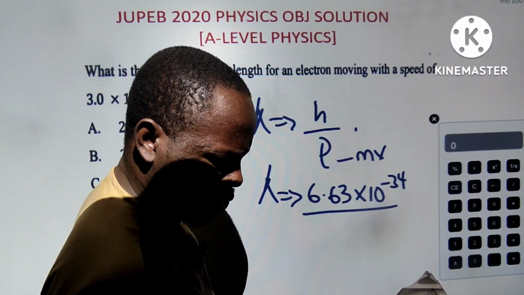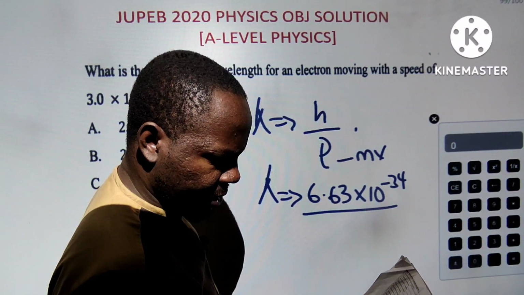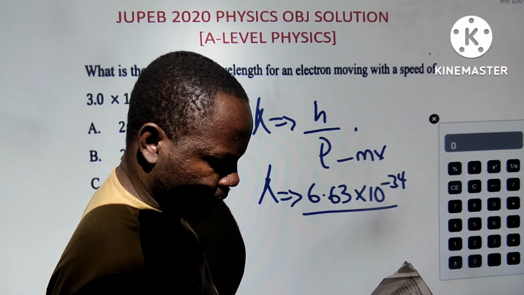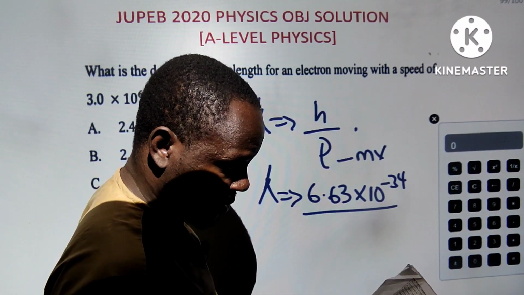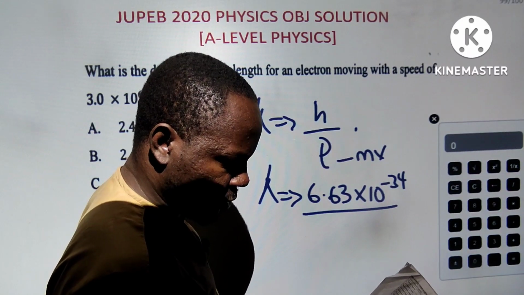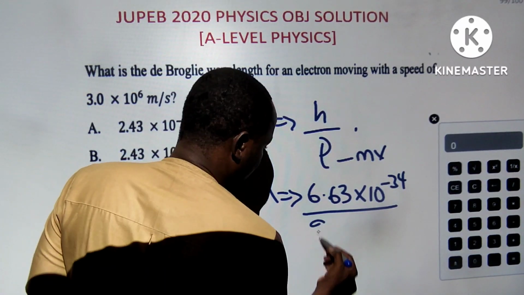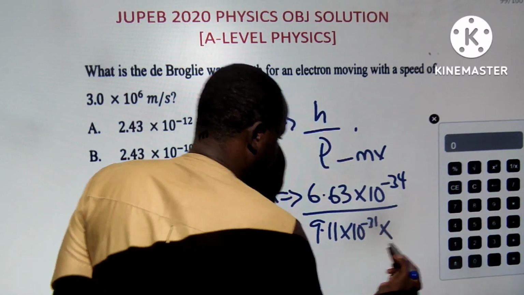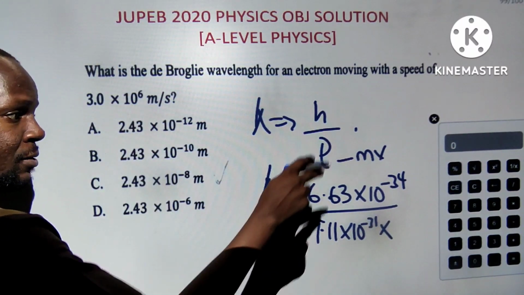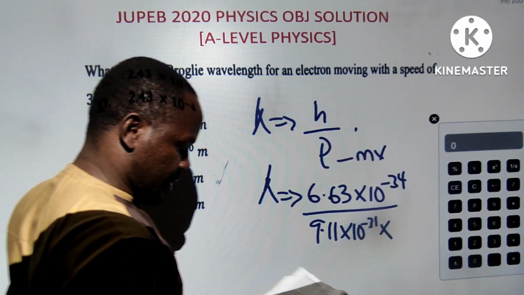I know that, but I just want to use what is given. Mass of electron is not even stated here. That's the funniest thing. Mass of electron should be, okay, stated. 9.11 times 10 to the power minus 31 multiplied by... I don't want to have issues with the calculator again. The calculator here is not helping. I should have used the better one.